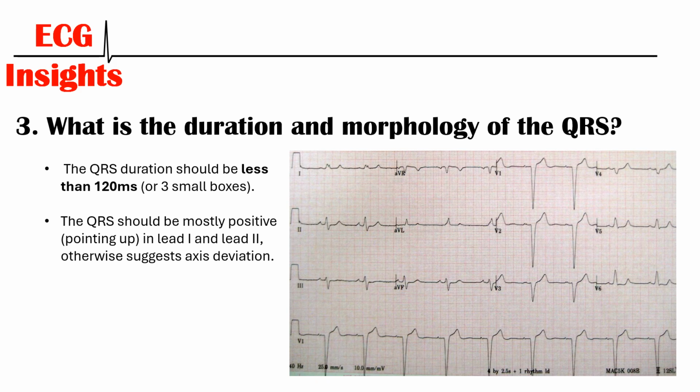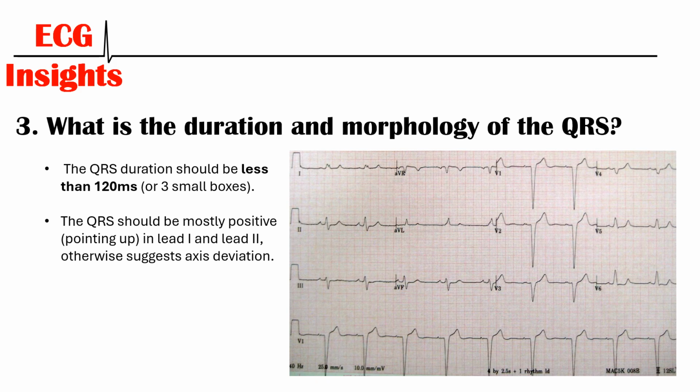Now, regarding the morphology of the QRS complex, when we say morphology, we're talking about the shape of it. So where there's positive deflection and where there's negative deflection. There are many different things that you can look for on an ECG, and that goes beyond the scope of this video.